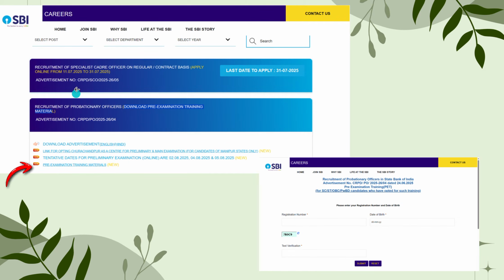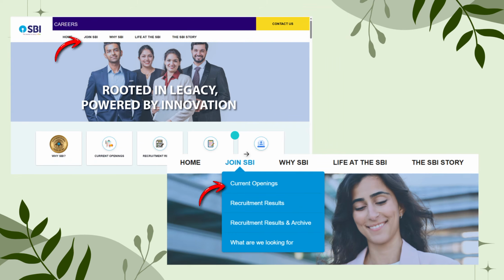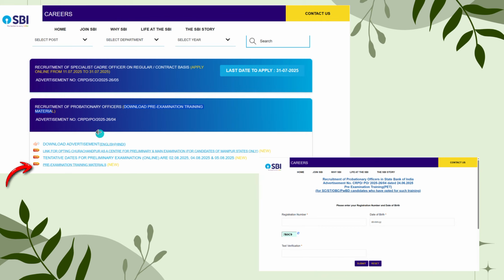If you go to the SBI website, then you are going to see a home page like this. Then you have to click Join SBI, current openings. Then you can see like this. You need to download the pre-examination training materials. Then you have to go to the pre-examination training materials link. Then you are going to see this website.